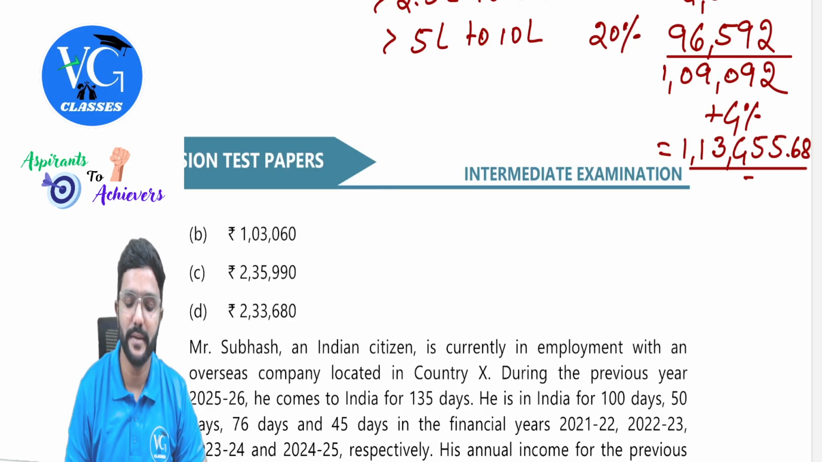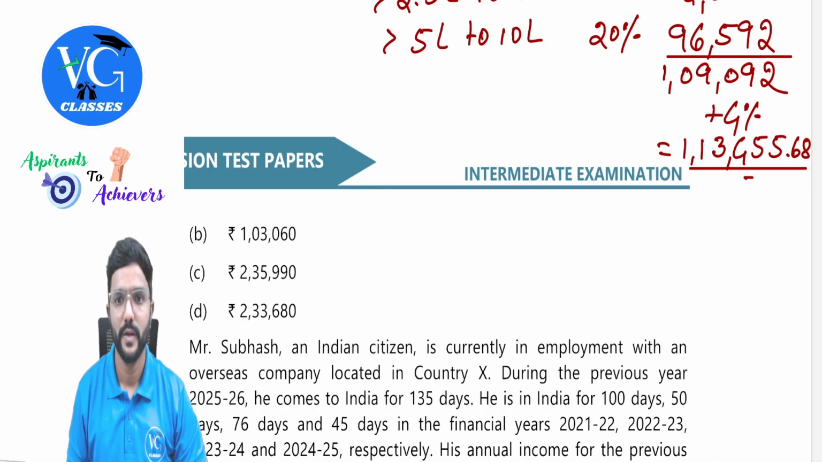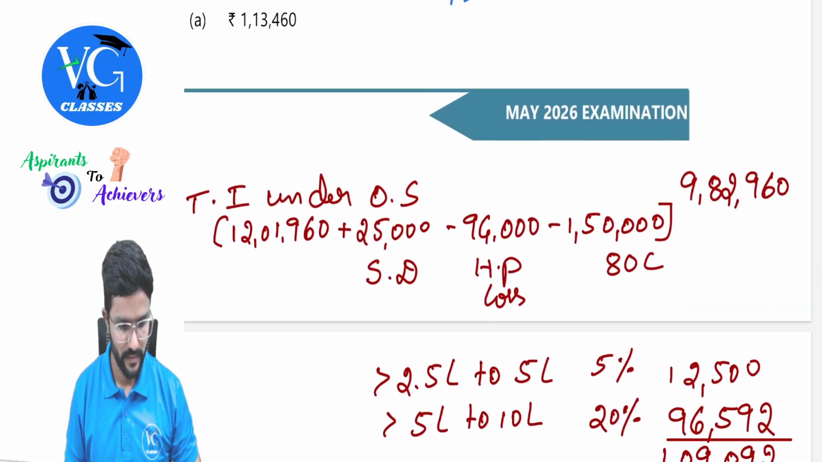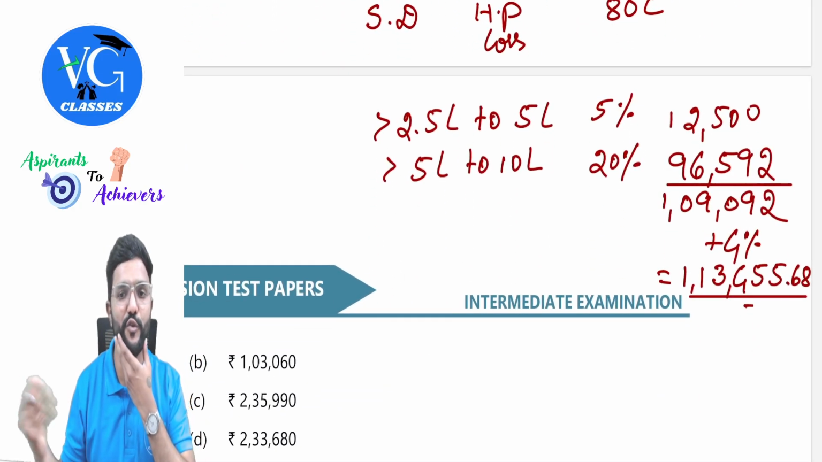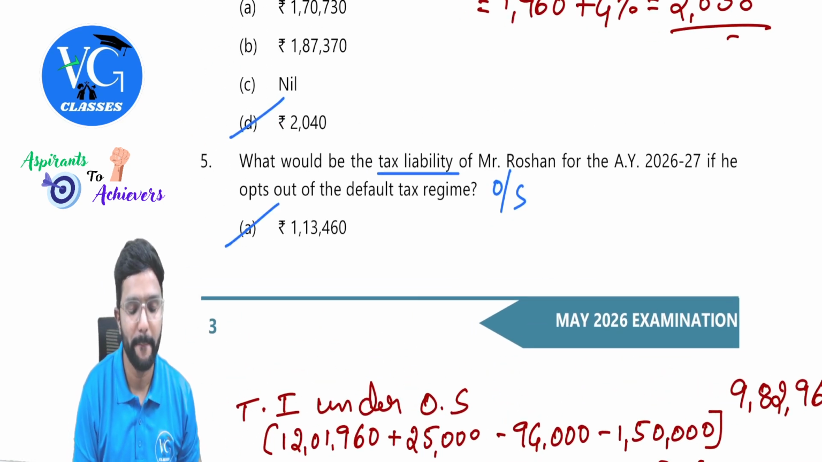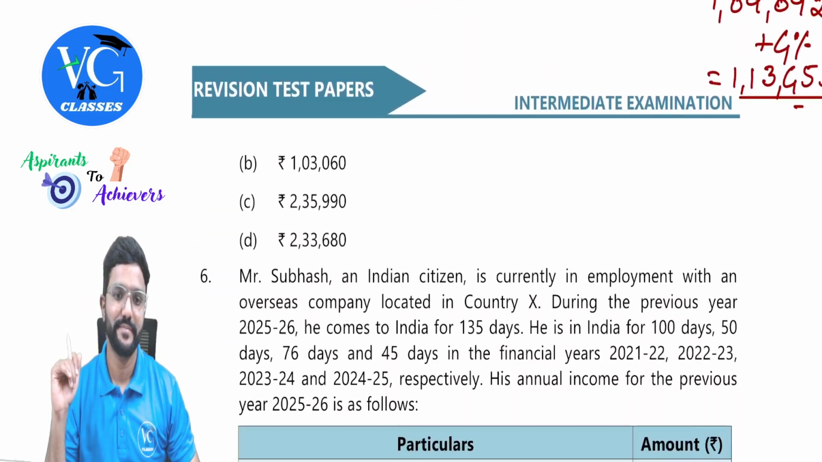Got it? Yes, sir. So 1,13,455.68. So where is the option 113? Yeah, this one. And it has to be rounded off to the nearest 10 rupees, guys. So 460 you do. 460. Yes, sir. Done. Done with the MCQ part.